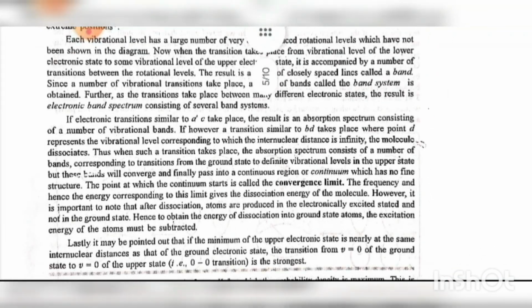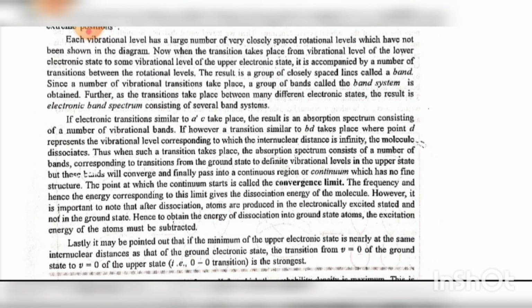Each vibrational level has a large number of very closely spaced rotational levels which have not been shown in the diagram. Now, when the transition takes place from a vibrational level of the lower electronic state to some vibrational level of the upper electronic state, it is accompanied by a number of transitions between the rotational levels. The result is a group of closely spaced lines called a band. Since a number of vibrational transitions take place, a group of bands called a band system is obtained. Further, the transition takes place between many different electronic states. The result is an electronic band spectrum consisting of several band systems.